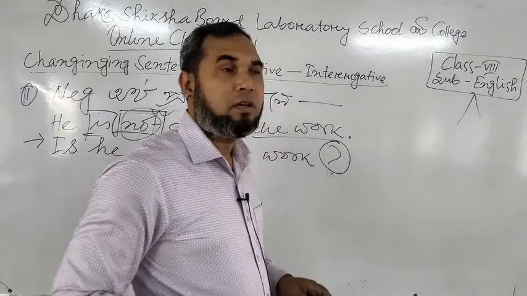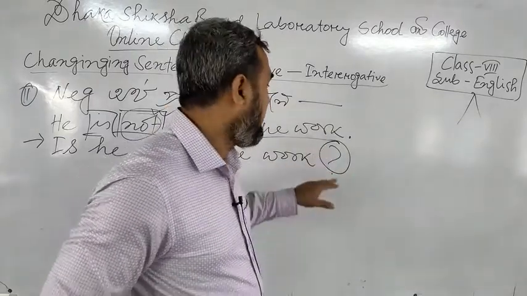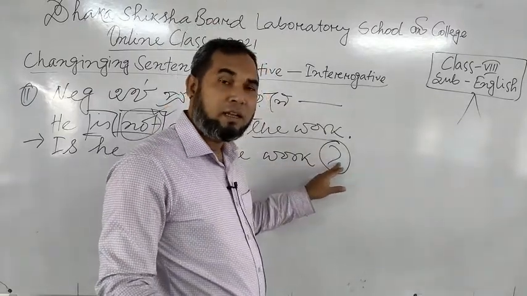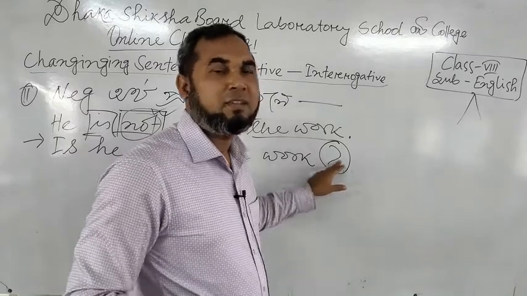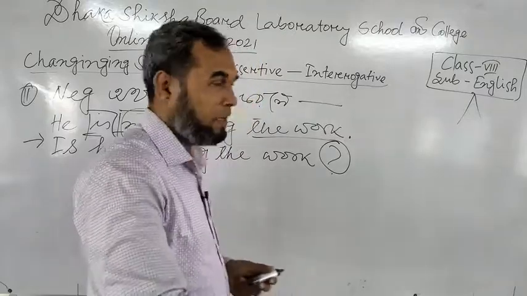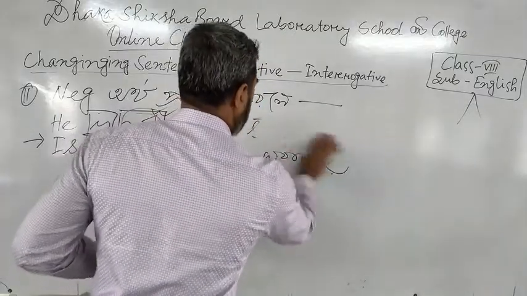Some of you always make mistakes here. It's a very important thing. If you don't give this, the sentence will be wrong. You have to mind it.